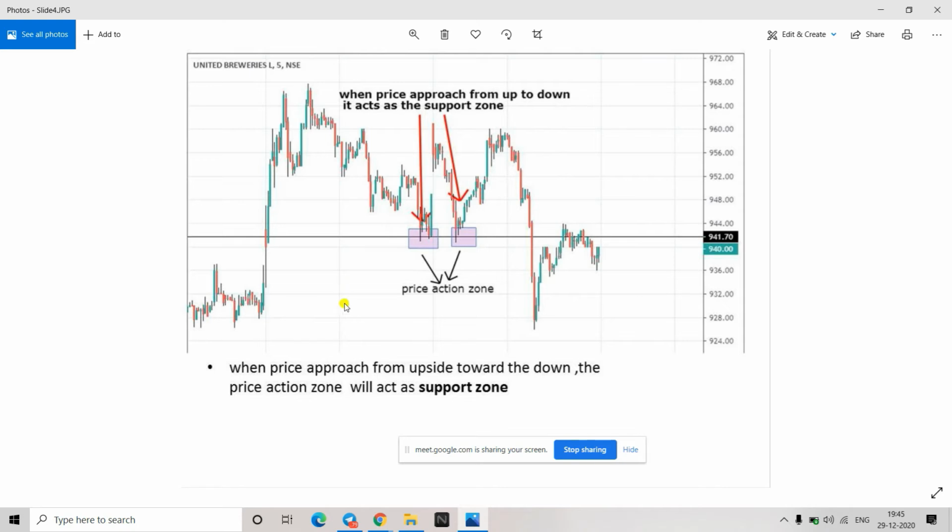So here, I have just given the name of price action zone, because this is a complete rectangle where I am anticipating a support. You can also do the same, just make a rectangle, so it gives you an idea that this is not a line which you have to see. You have to see it like an area, a few points below and a few points above.